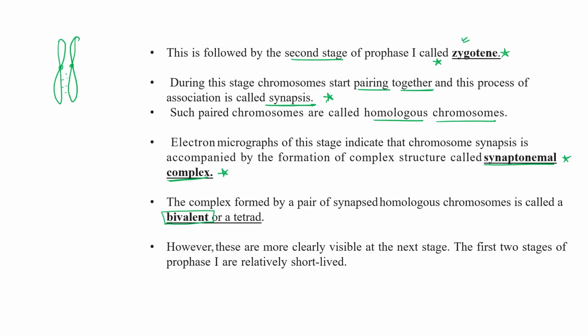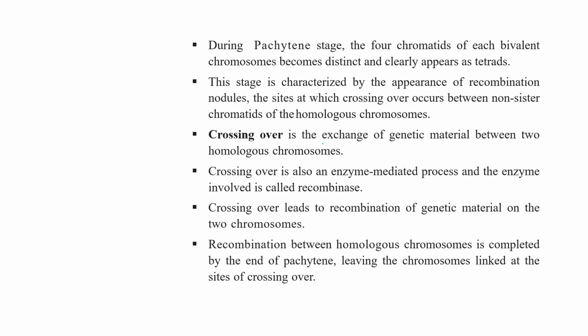Because of this synaptonemal complex, this time we can use the term bivalent. However, this bivalent form is more clearly visible in the next phase of prophase 1, and this form is relatively short. So the next stage is pachytene.